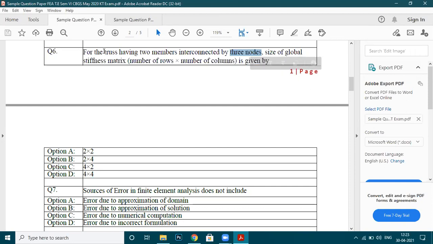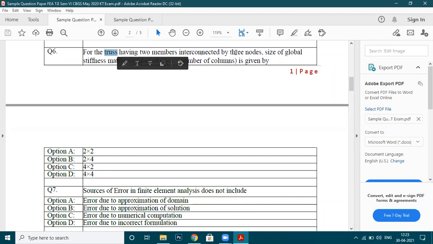Now, if you talk about the members of a truss, each node of the truss can move in horizontal as well as in vertical direction. Why is it so? Because on the truss you are going to apply the force in horizontal direction as well as in the vertical direction, right? So every node can move either in horizontal or in vertical or in both.